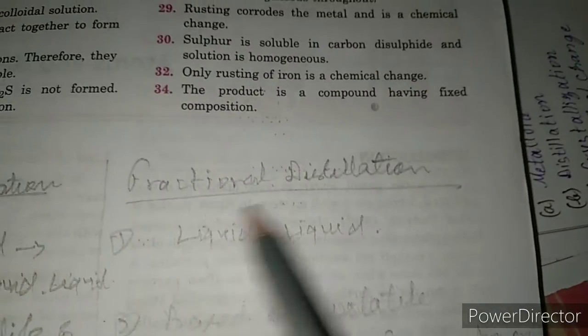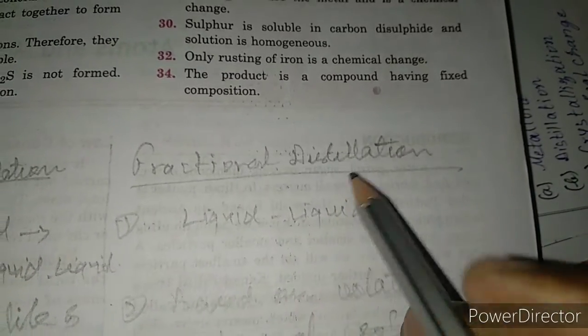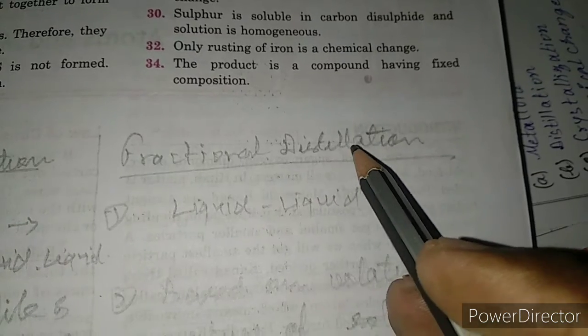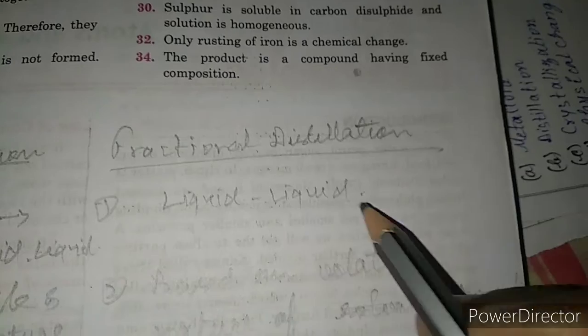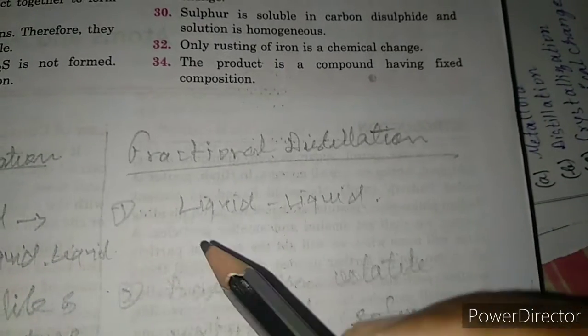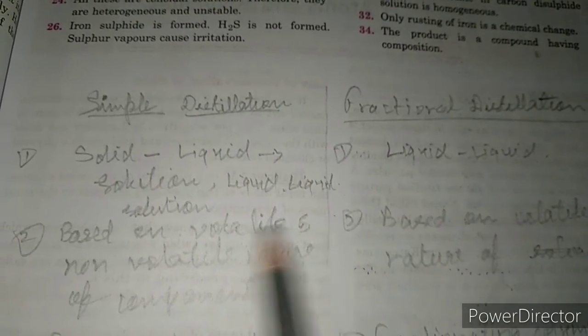And fractional distillation is generally used to separate the components of liquid solutions. It means in which solute and solvent are both liquids generally. Now the second point: simple distillation is based on the volatile and non-volatile nature of the components.